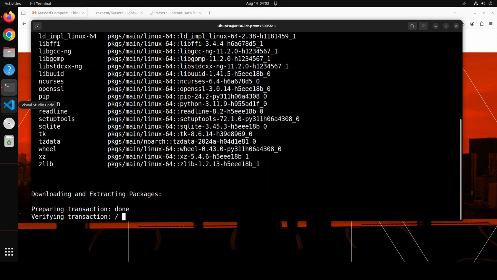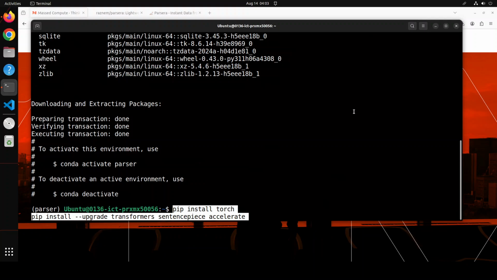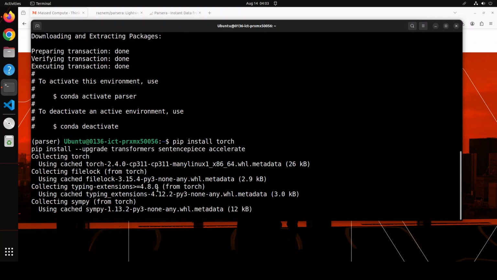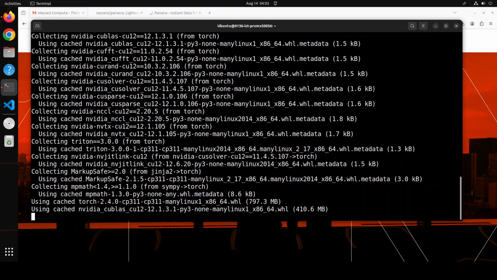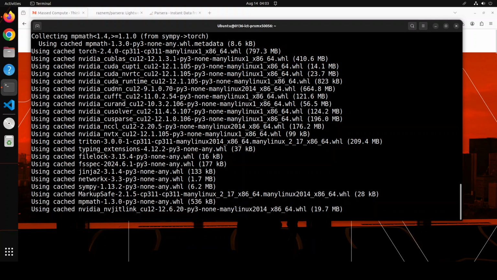It shouldn't take too long. And that is done and activated. Let's also install some of the prerequisites, which include torch and transformers. That is going to take a couple of minutes, even if it is cached at my local system.